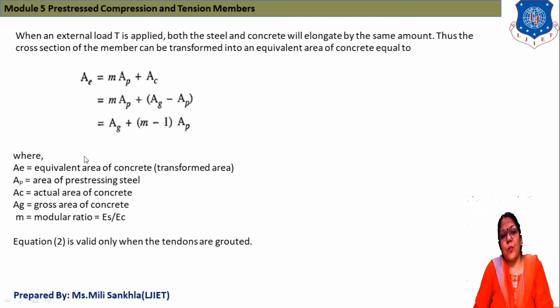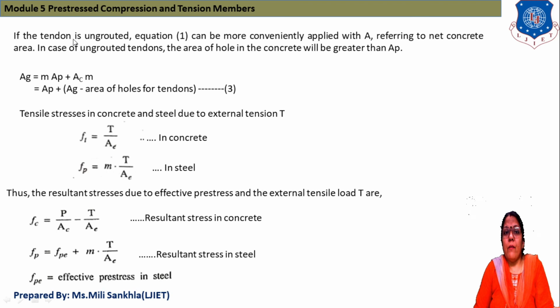Now equation number 2 is valid only when tendons are grouted. That means cement slurry is provided within the tendons. But if the tendon is ungrouted, equation number 1 can be more conveniently applied with AC referring to net concrete area.